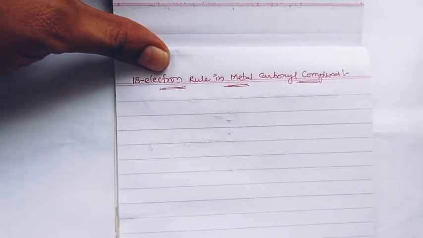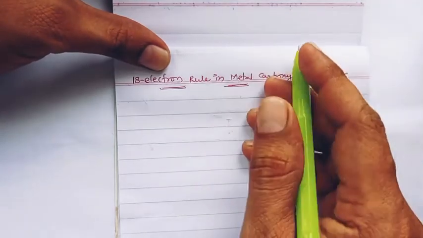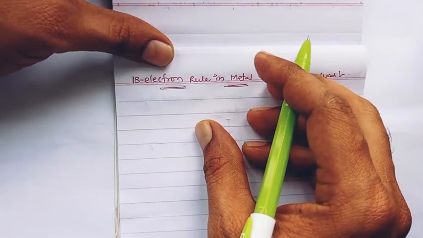The 18 electron rule is the topic which expresses the stability of the complex. Right.